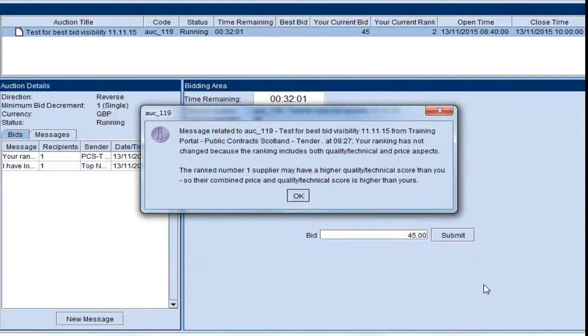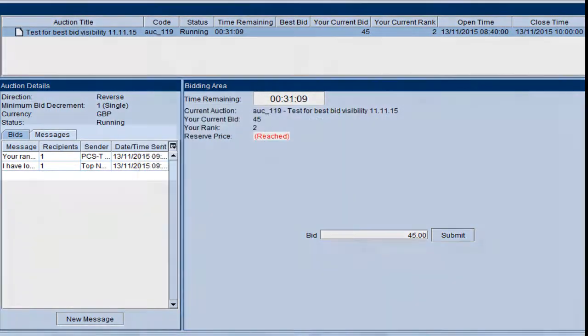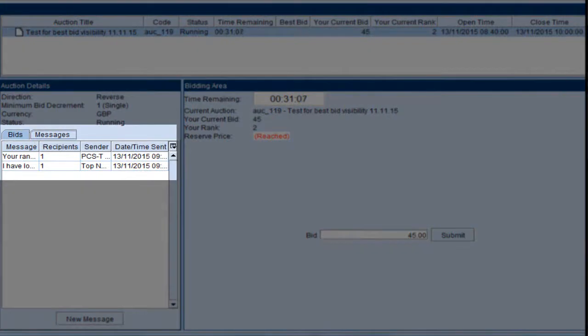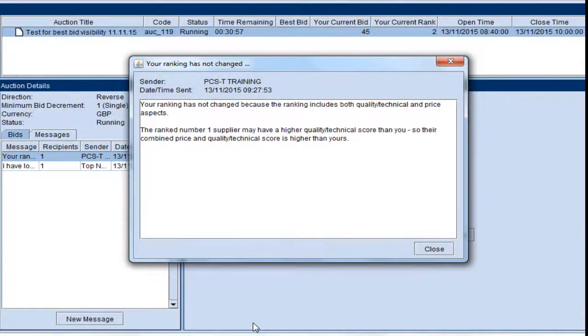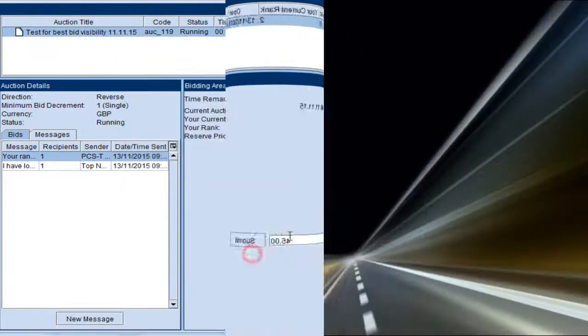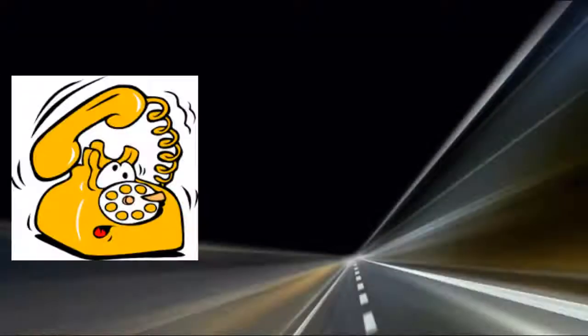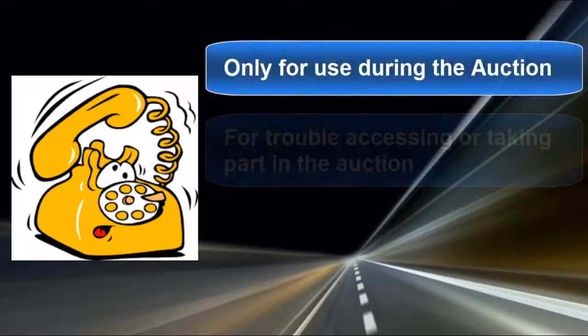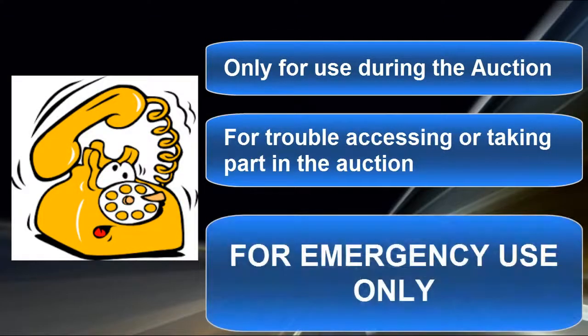When we reply, a pop-up box will appear to tell you that you have received a message. You can view it by selecting our reply in the messaging box. The second way that you can contact us is by telephone. Sometime before the auction begins, we will email you to provide you with a direct telephone number that can be used if you need to contact us urgently during the auction.